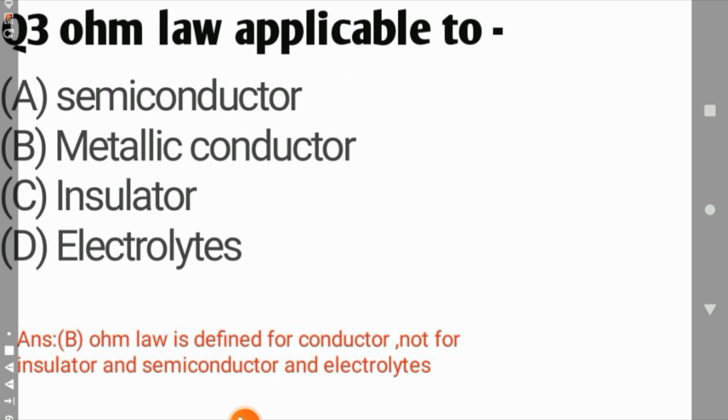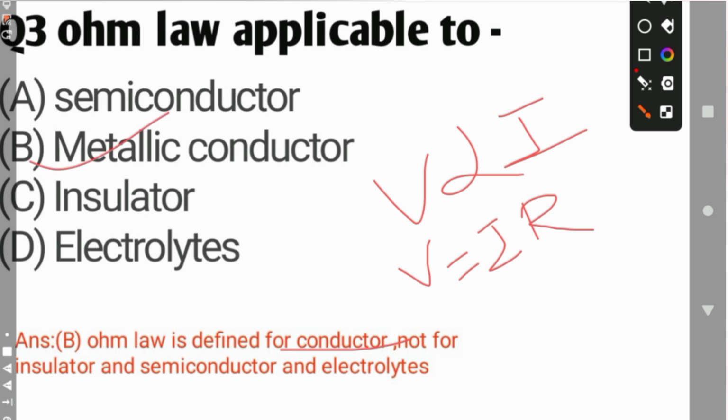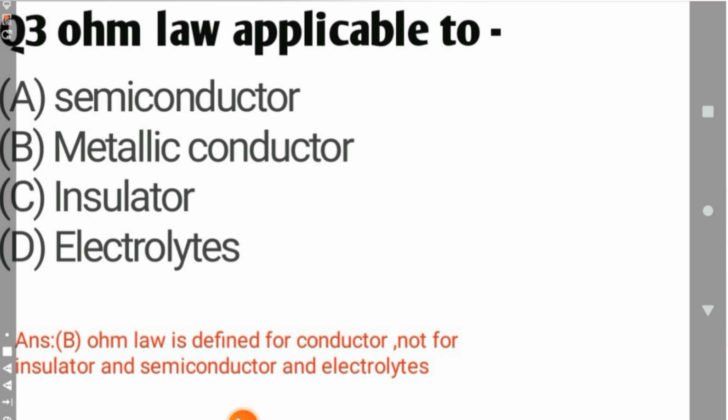Third question, Ohm's law is applicable to what? What is Ohm's law? V is directly proportional to I. When we remove this sign, it becomes V equals I into R, where R is the constant called the resistance. Ohm's law is defined only for conductors, so it is applicable only for metallic conductors. It is not applicable for insulators, semiconductors, and electrolytes.